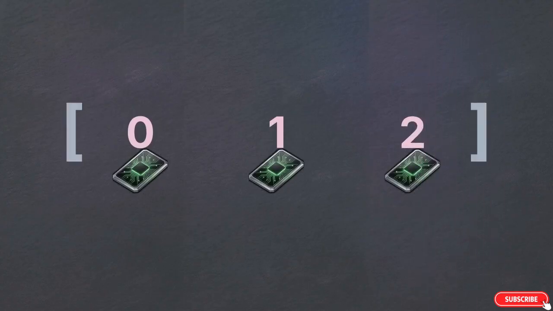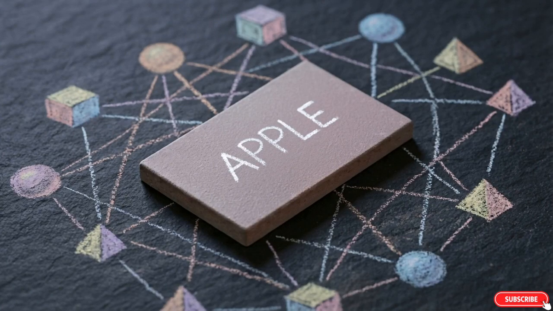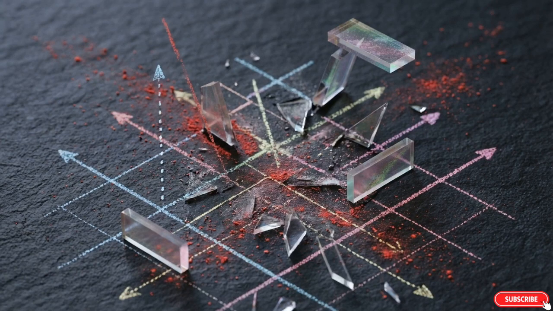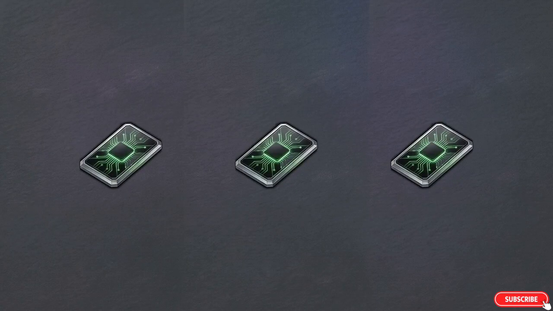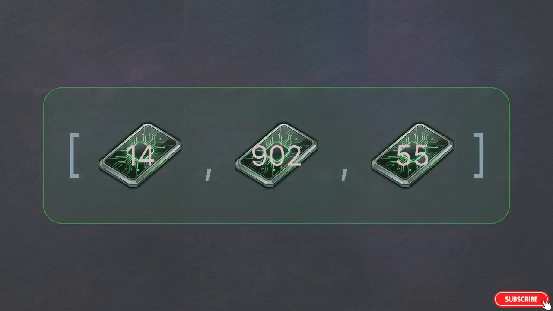a string of digits. You cannot feed a word like apple directly into a neural network. If you push raw letters into these mathematical equations, the system will immediately crash. The initial fix is tokenization, chopping a raw sentence into discrete pieces, like individual words. Once divided, the computer assigns a unique ID to every single piece. The phrase, "I love pizza," becomes a linear array. I is 14, love 902, pizza 55.